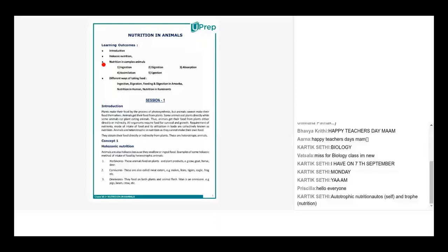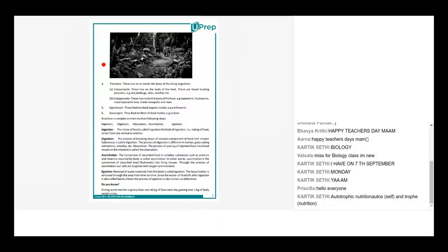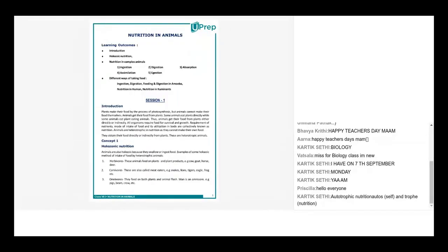Karthik, do you remember what are the different modes of nutrition in case of plants? Ma'am, autotrophic nutrition and heterotrophic nutrition. Excellent. Very good. That is the exact answer that I was looking for.